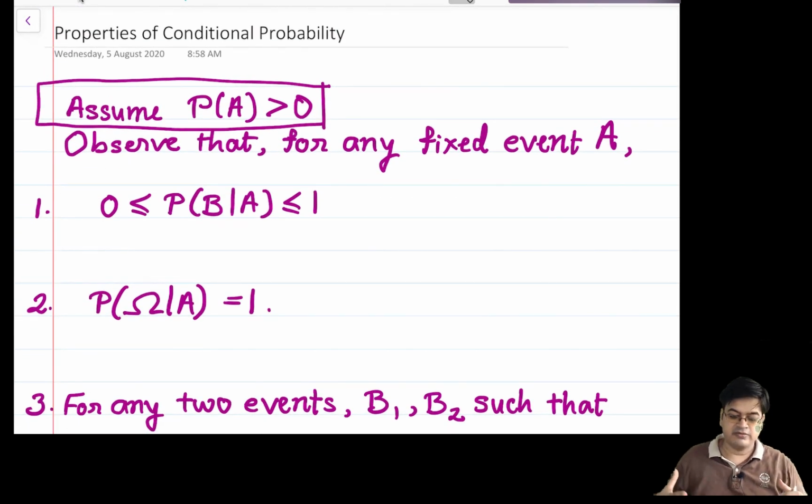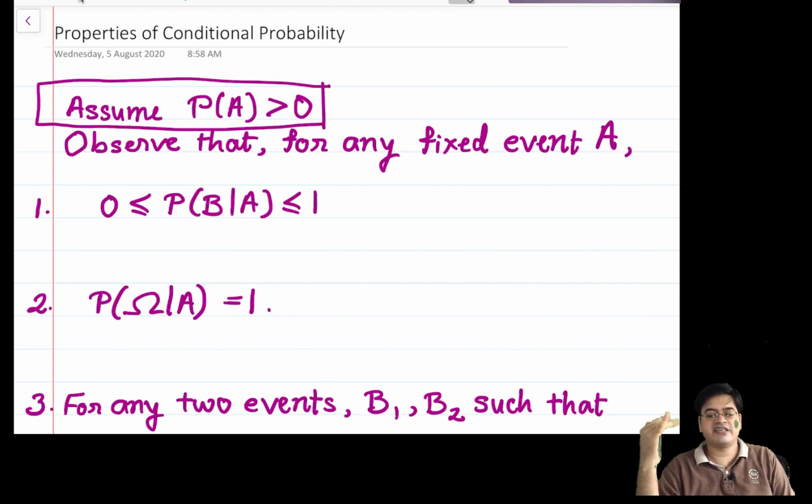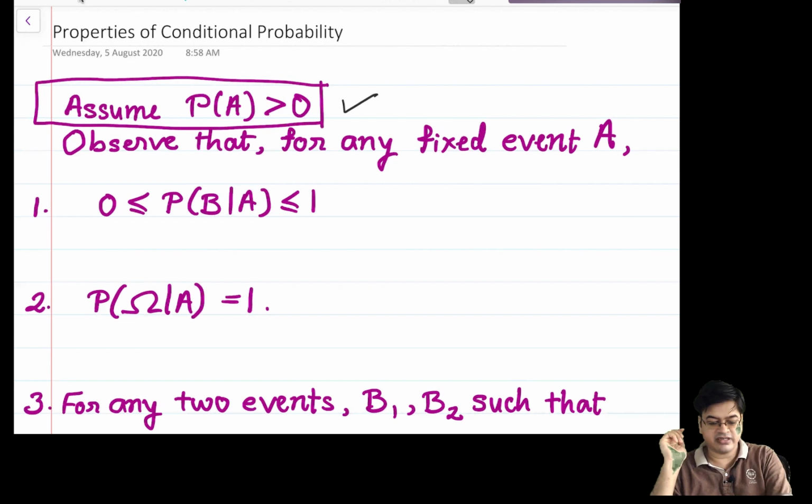We want to find some properties of conditional probability, like we studied properties of probability. So the first exercise that we will conduct is whether conditional probability is probability or not. So I need to check the axiomatic definition of probability. As I mentioned, we will always consider probability of A to be greater than 0. Why? Because if probability of A is equal to 0, there is no point in considering conditional probability. So probability of A is greater than 0 and the event A is fixed.